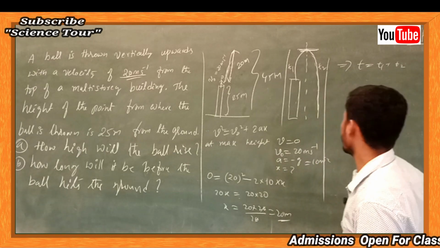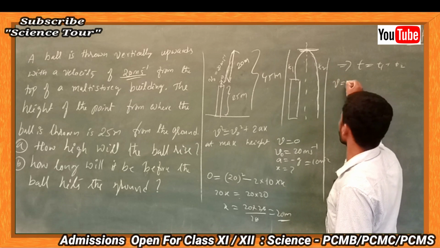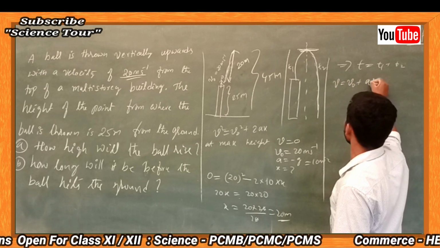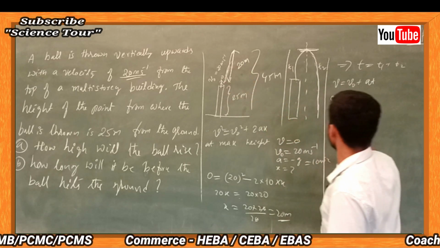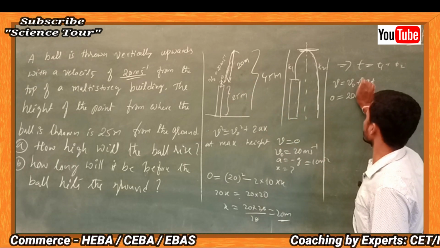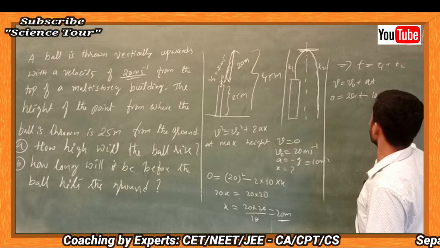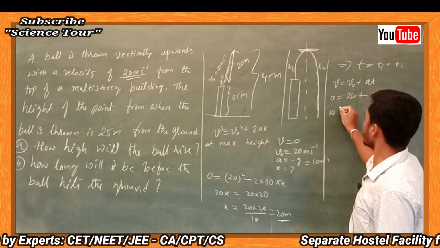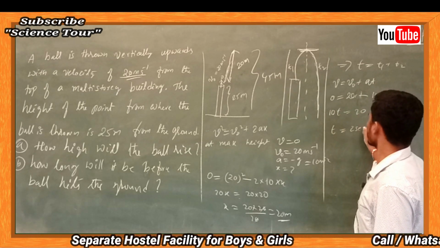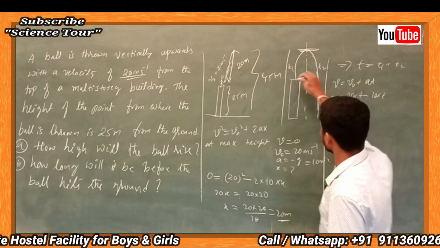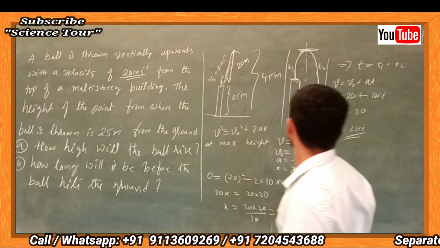What will be t1? t1 is nothing but the time of ascent, isn't it? For the time of ascent, use v is equal to v naught plus at. Final velocity is 0. Initial velocity given is 20 meter per second, plus minus 10 into t. So 10 into t is equal to 20 and t is equal to 2 seconds. Means the time taken to reach from the ground height to the maximum height is 2 seconds.